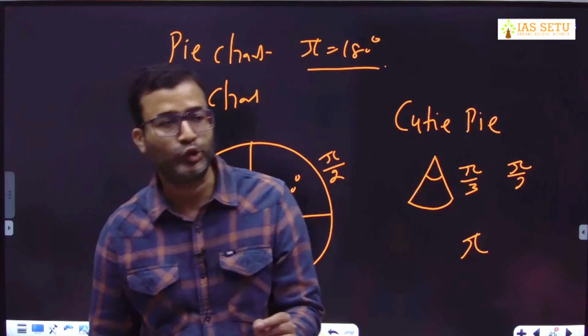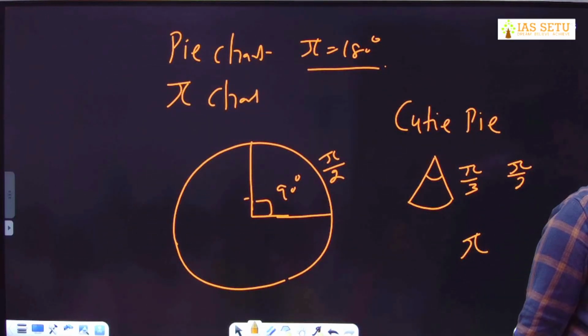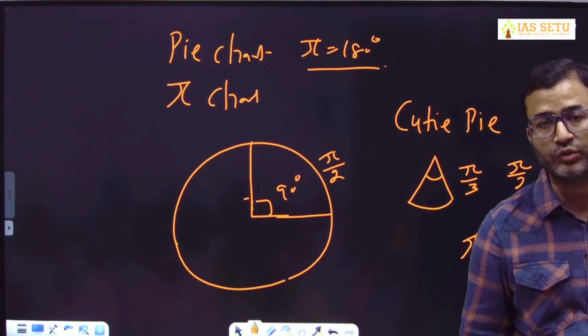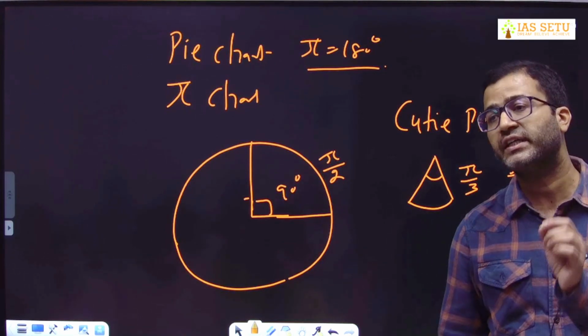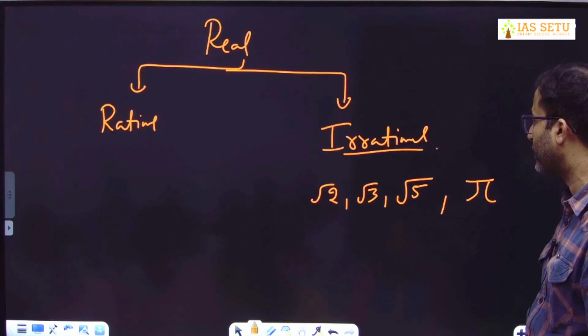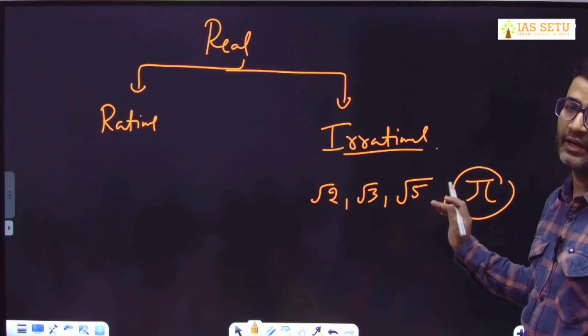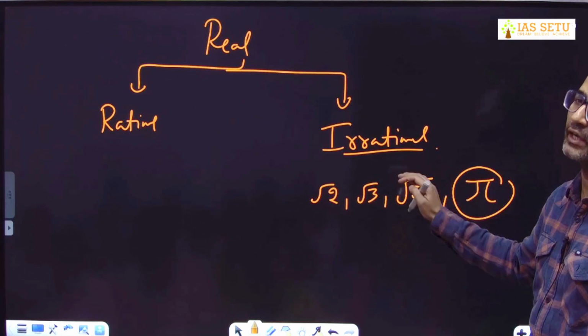So 22/7 is not the exact value of pi. An approximate value of pi is taken so that we can solve our questions. The exact value of pi is 180 degrees. So if there is a question whether pi is a rational number or an irrational number, pi is an irrational number. Under root 2, under root 3, under root 5, all these are irrational.